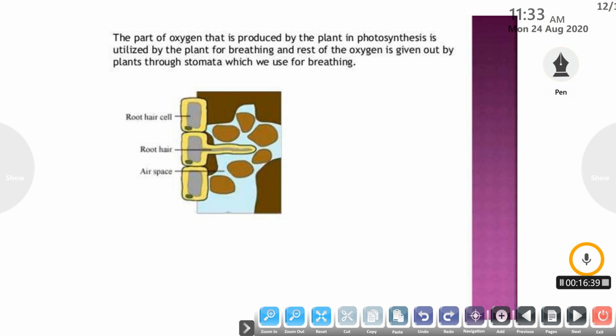So this is the diagram of the root hair cell and the root hairs and the air spaces that are present in between the root hair cells. The part of the oxygen that is produced by the plants in photosynthesis is utilized by the plant for breathing, and some of it is given out by the plants through the stomata, which we use for breathing. So this is how the plants respire.